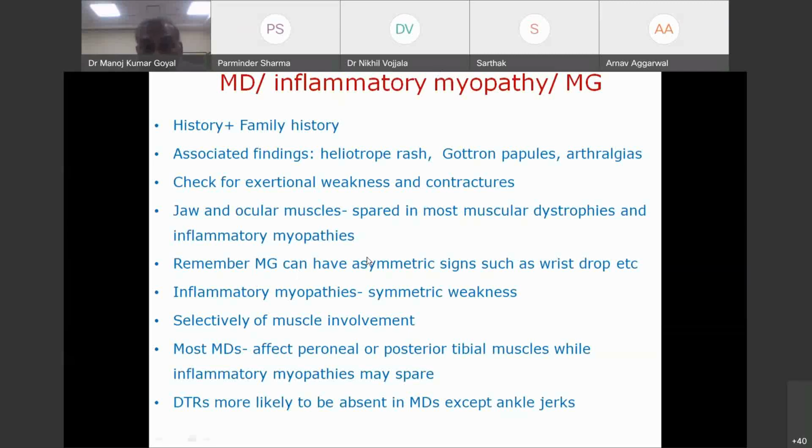So every patient with muscle disease, you have to check for fatigability. You have to check for contracture. They are seen in muscular dystrophy. Remember, giant ocular muscles.